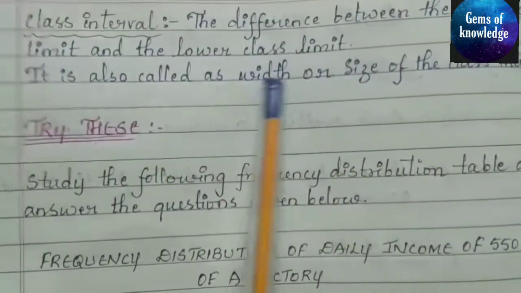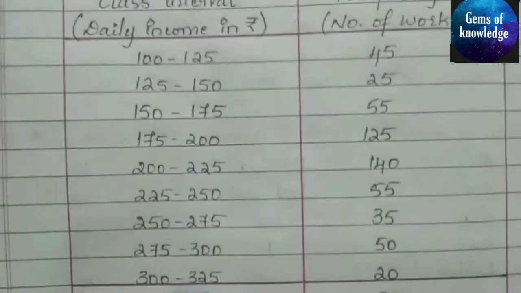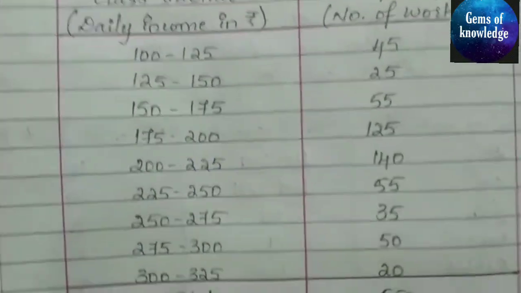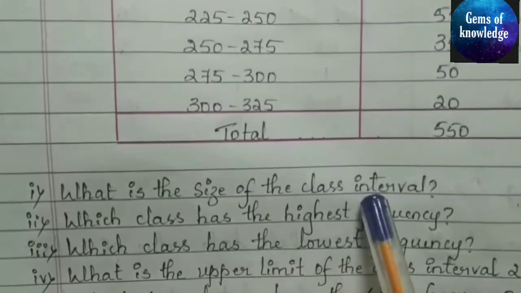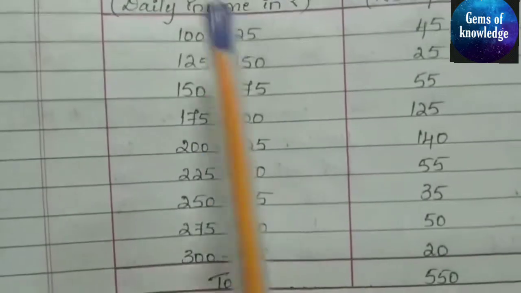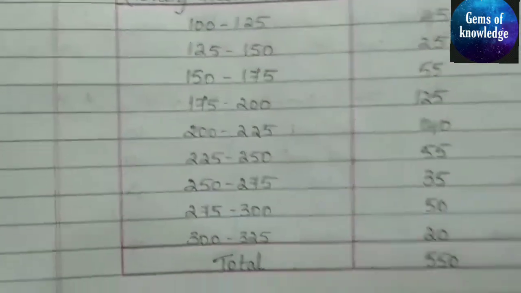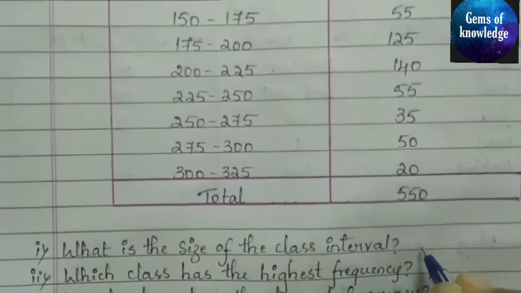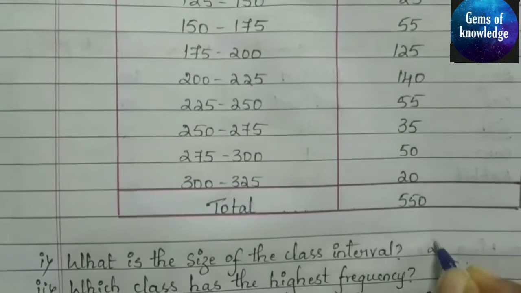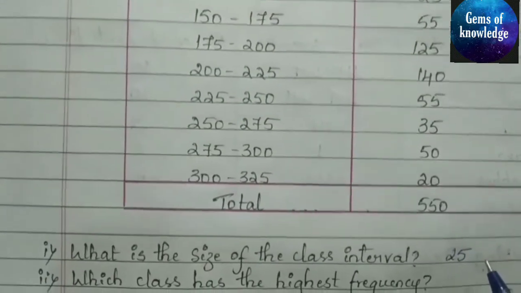Below this, a few questions have been given which we have to answer. What is the size of the class interval? When you subtract 125 minus 100, you get 25. So 25 is the size of this class interval.